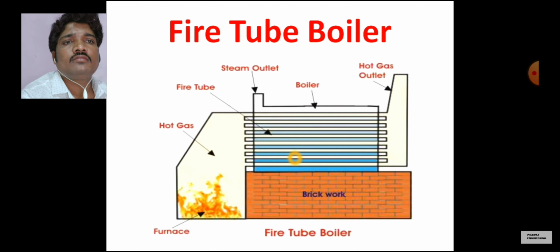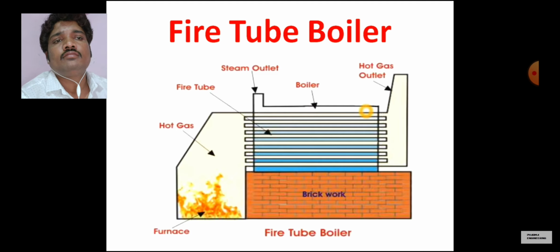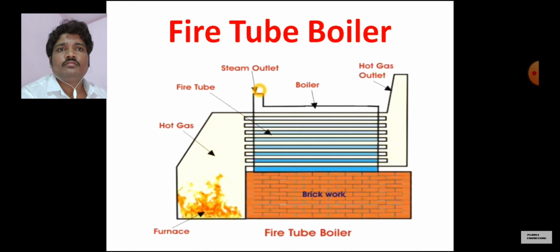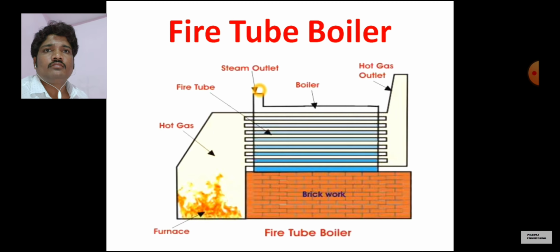So the hot gases transfer their heat to this water. Due to this heat, water gets converted into steam, and the steam gets trapped in the upper portion of the chamber. From this steam outlet, steam goes for process heating or for electricity generation.